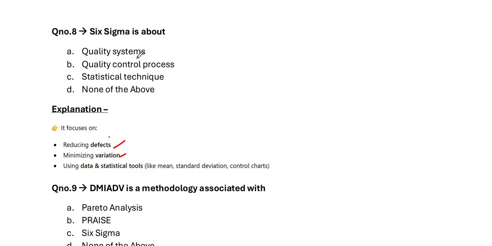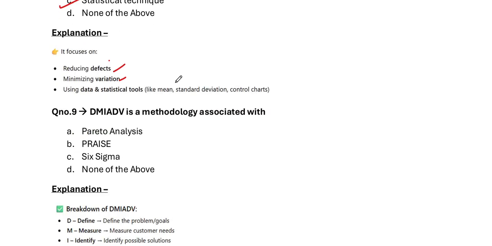Why other options are wrong? Option A, quality systems. Too broad. Option B, quality control process. Only a part, not the main concept. And option D, none of the above. It is wrong because option C is correct. Statistical technique. Therefore, option C is correct.